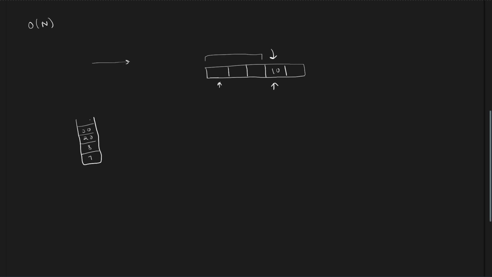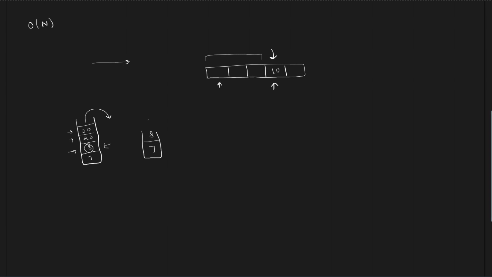Now we will keep on popping elements from here until the top element of the stack becomes less than the current element. Why? Because we want an element lesser than the current element, and the element lesser than the current element is 8 here. So now we will have to pop this particular 30 and this particular 20 from the stack. Now the stack remaining would look something like this, 8 and 7.